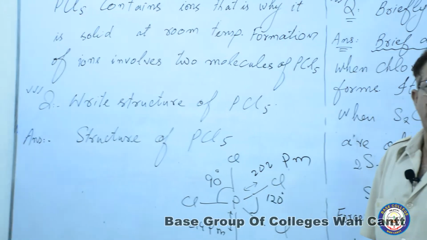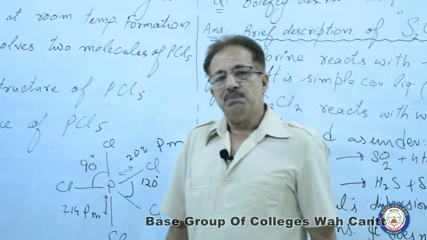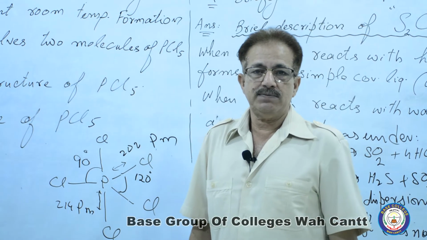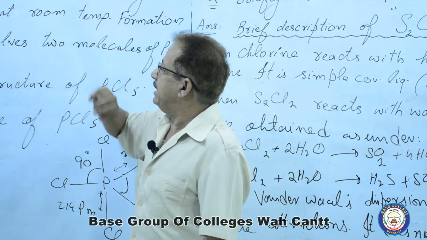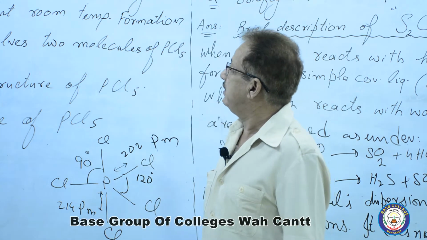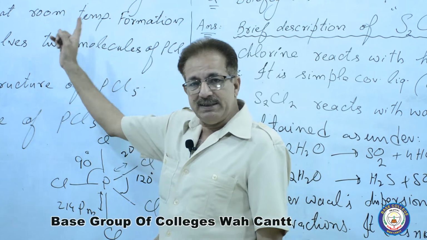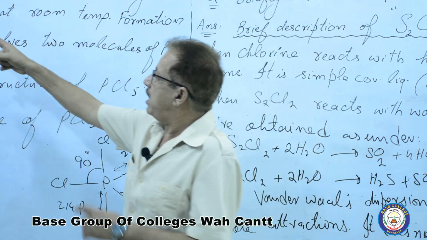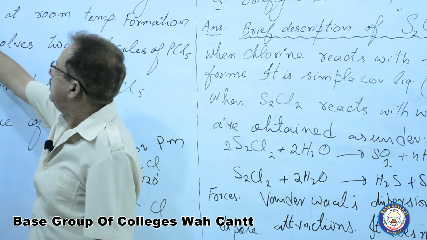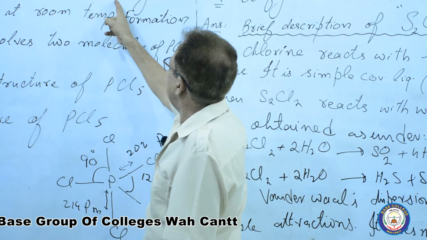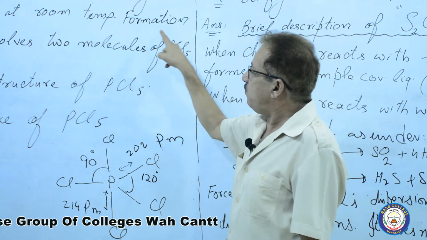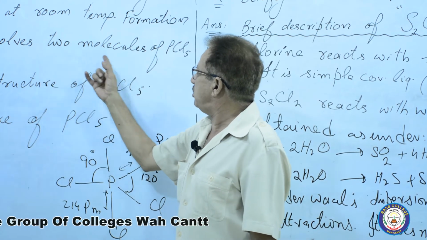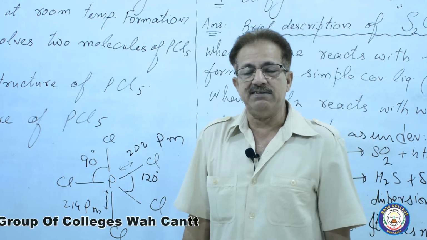Sometimes the question may be asked, why is PCl5 solid? So its answer will be the presence of ions in PCl5; at room temperature, it becomes solid. So from here to here you have to write the answer. PCl5 contains ions, that is why it is solid at room temperature. Now formation of ions involves two molecules of PCl5.